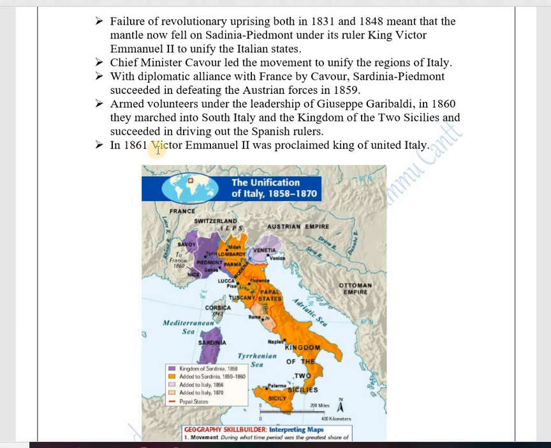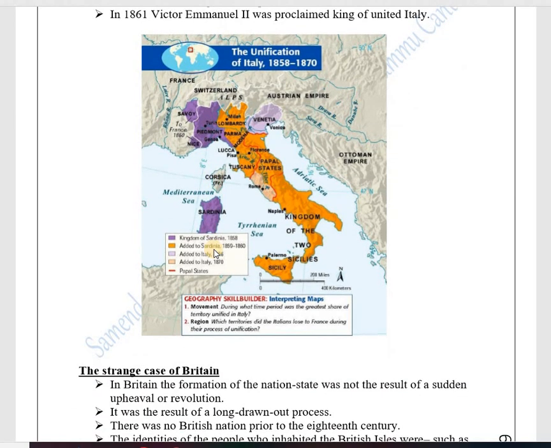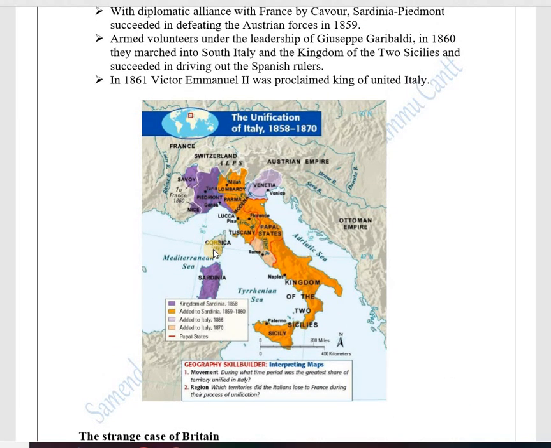In 1861, Victor Emmanuel II was proclaimed King of United Italy. So now, when this area is fully unified, Victor Emmanuel II was proclaimed the King of United Italy. So this is how the unification of Italy takes place.